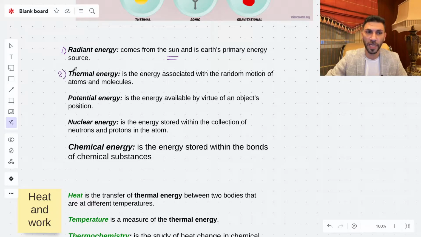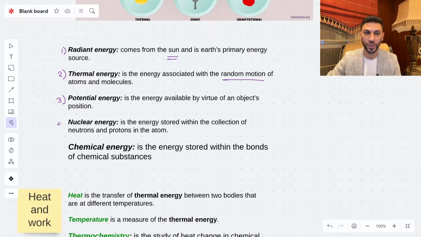We have the thermal energy that we are studying in this section, which is the energy associated with the random motion of the particles, could be atoms or molecules. So we're talking about the random motion of them. We call it the thermal energy. Number 3 is the potential energy, which is the energy available by the virtue of an object's position. It's due to the object position.